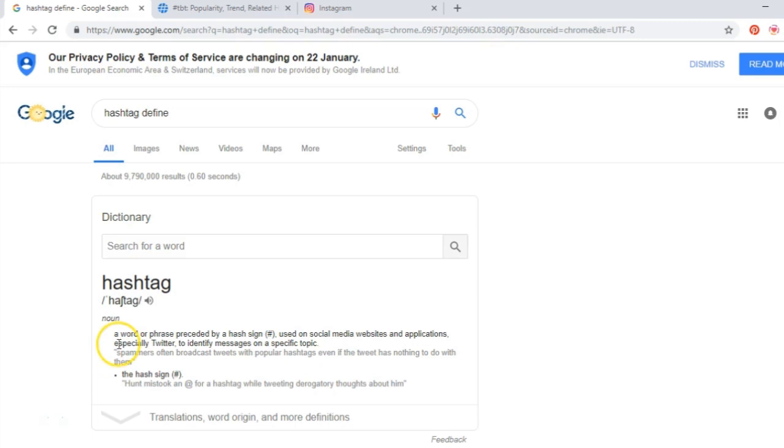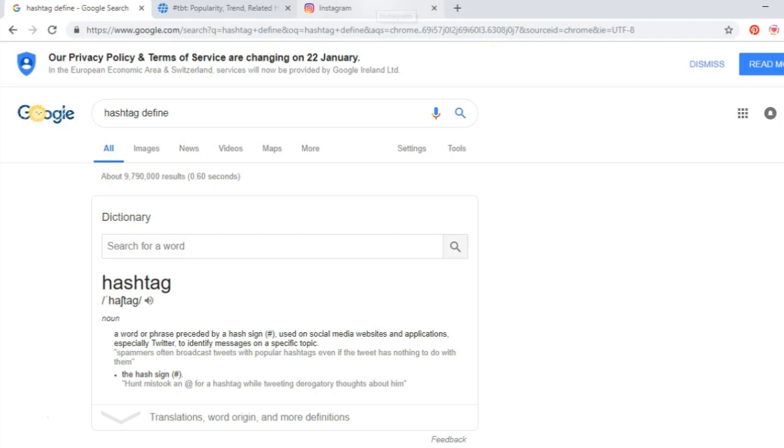So let's go to the definition first. It says: a word or phrase preceded, which means that goes before, by a hash sign. Hash is this little thing, the hash sign, used on social media websites and applications, especially Twitter, to identify messages on a specific topic. And let me show you an example of this so that you have something to look at.